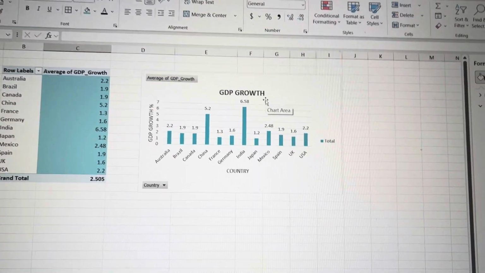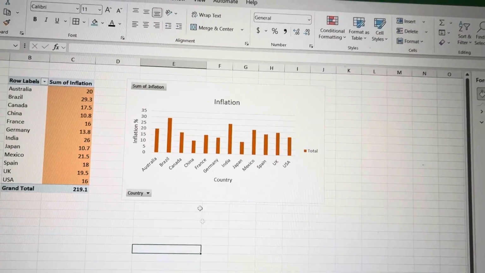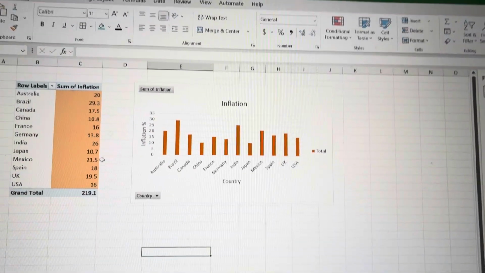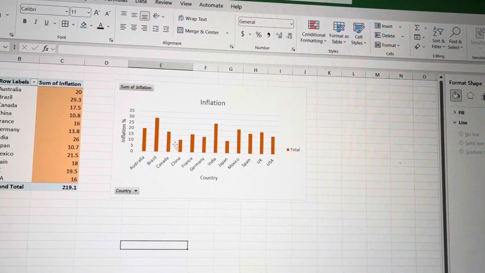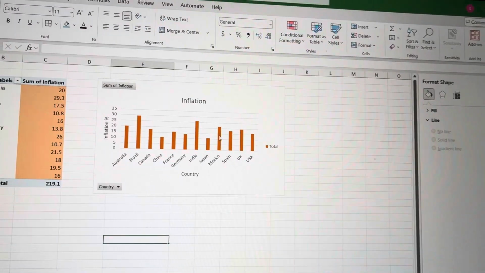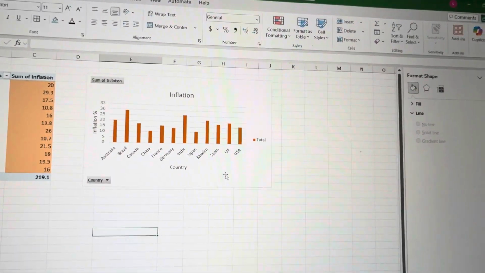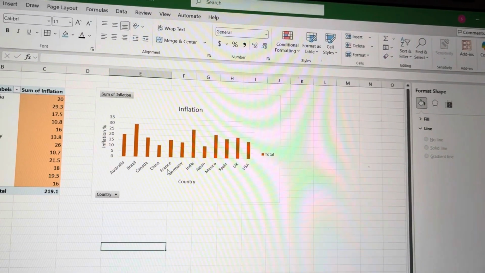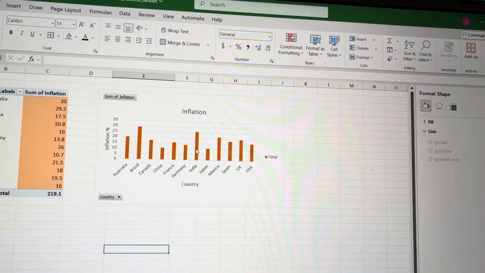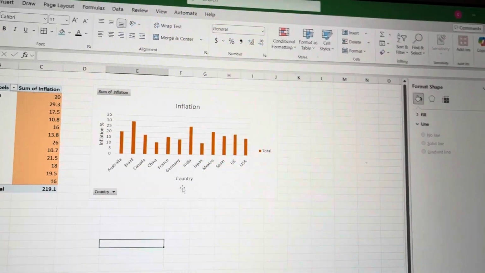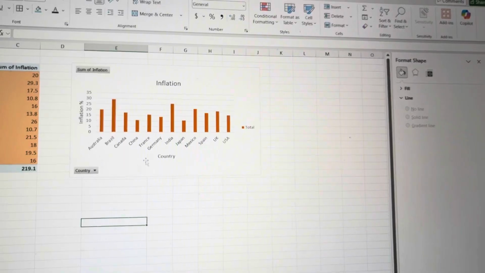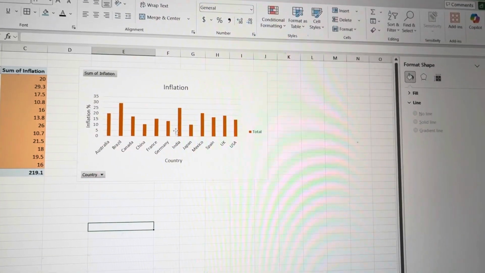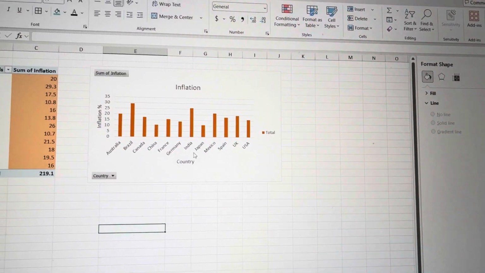Secondly, we have our inflation, the same, our table with the data here from the pivot table. And we can see here that countries like Brazil and India have high inflation, which may indicate economic instability.